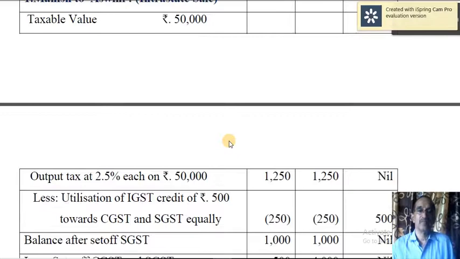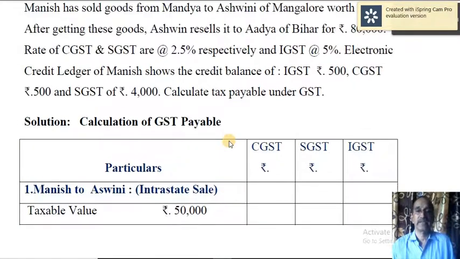Now you have to see the input tax credit here. Electronic credit ledger of Manish shows the credit balance of IGST 500, CGST 500 and SGST 4000. First you have to make use of IGST credit 500.